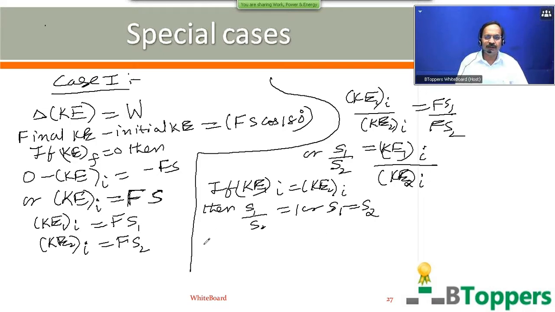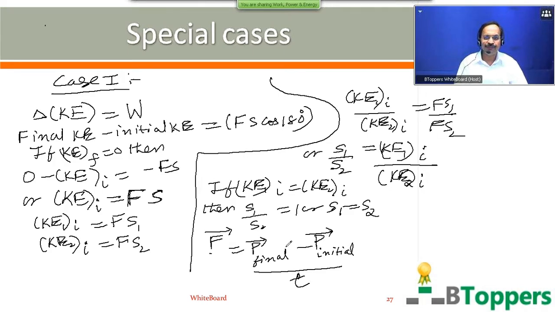So if a body is moving in a straight line path, and if it is brought to rest under the action of a constant external force, from Newton's second law, the external force acting on the body can be written as the time rate of change of linear momentum of the body. The force is constant. Then the instantaneous value of the external force is the same as the average value of the external force, which you can write as final momentum minus initial momentum divided by the time interval.